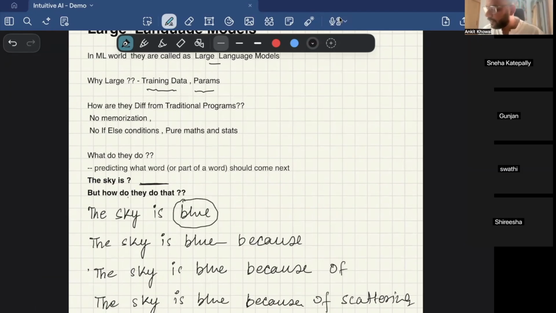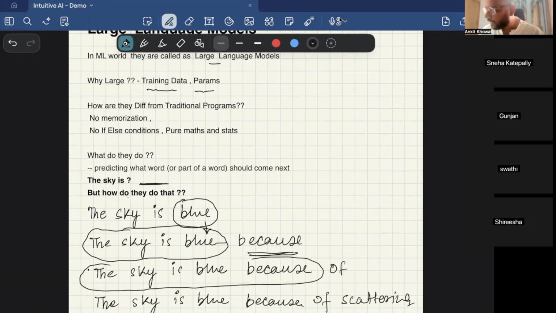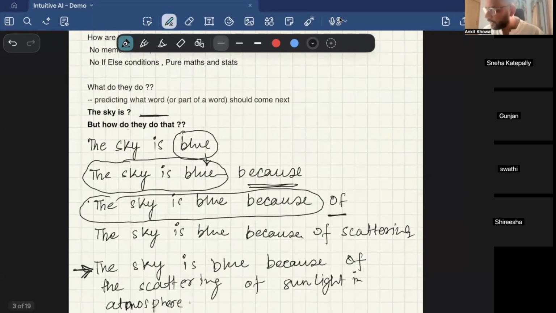Then it will take the word blue and predict what should come after "the sky is blue". It will predict "because". Now it will take this whole thing as an input, "the sky is blue because", and predict the next word, "of". Similarly, so forth and so on until it gives you the answer: "The sky is blue because of the scattering of sunlight in the atmosphere." So it's just taking your input question, adding one word, predicting the next word, one word at a time, taking that as an input and predicting the next word. This is what it is doing at a very high level.